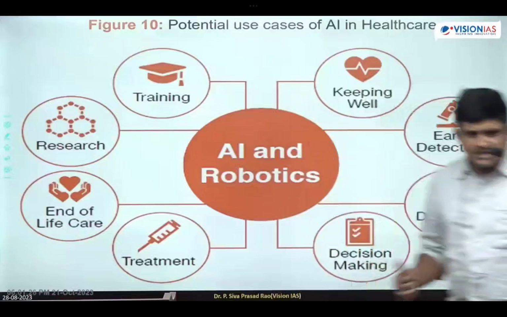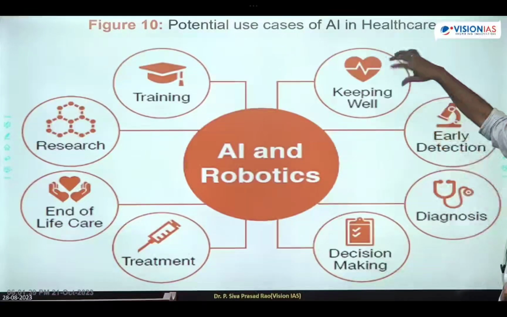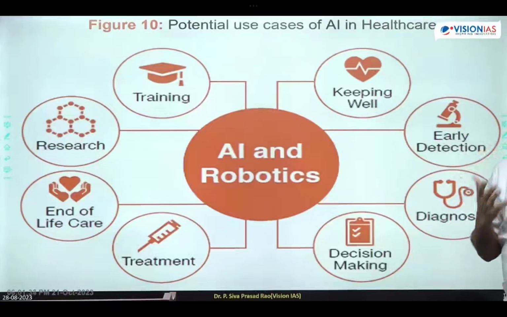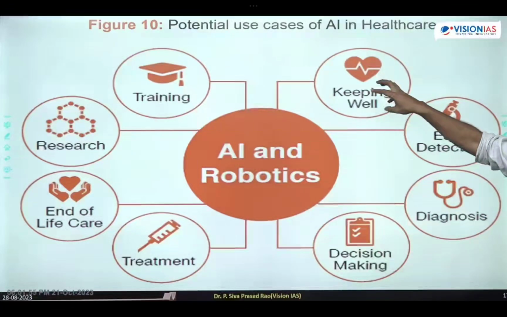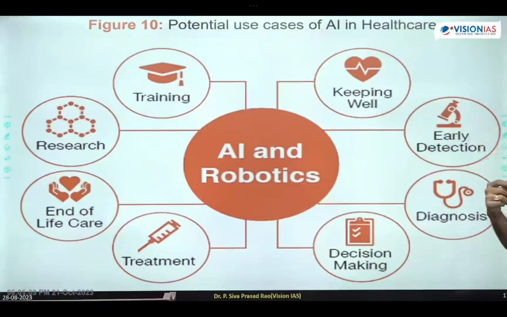Artificial intelligence and robotics in healthcare. First one is keeping well-being. You might have used things like Siri, and different apps in wearable devices which detect our heartbeat and calorie burning. Do you have these kinds of apps or not? These are artificial intelligence based apps, virtual robots which make us aware from time to time of what is happening in our systems. That is one thing. Next is early detection of diseases. Next is diagnosis. After detecting, it will go for diagnosis. Diagnosis and detection happen in a parallel manner.